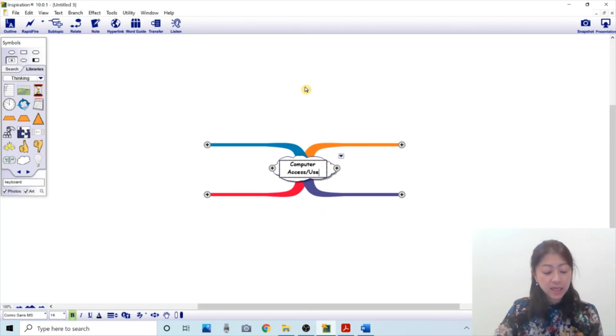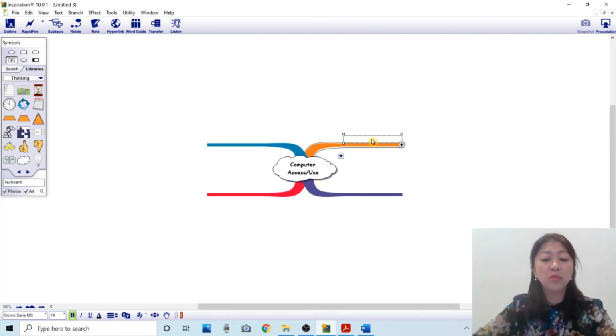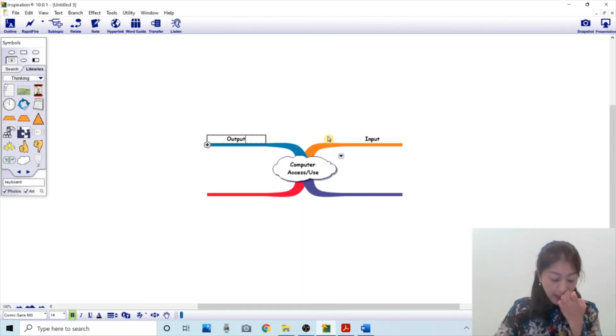And then in here, on each of these branches, I can type the idea that can go under the main topic. So on one branch, I can put input. The other one, I can put output.